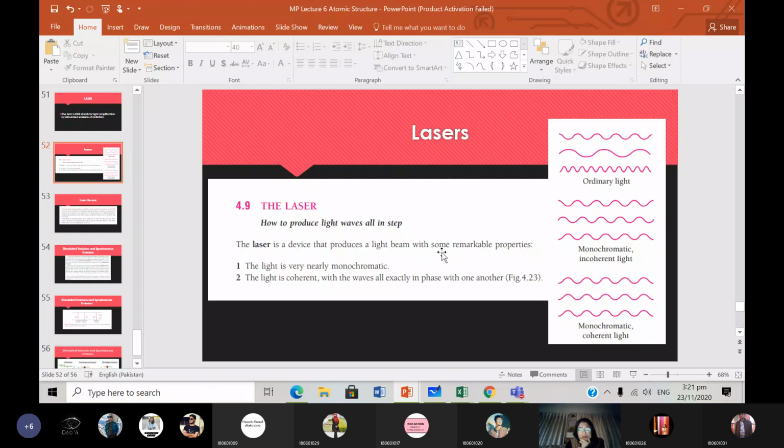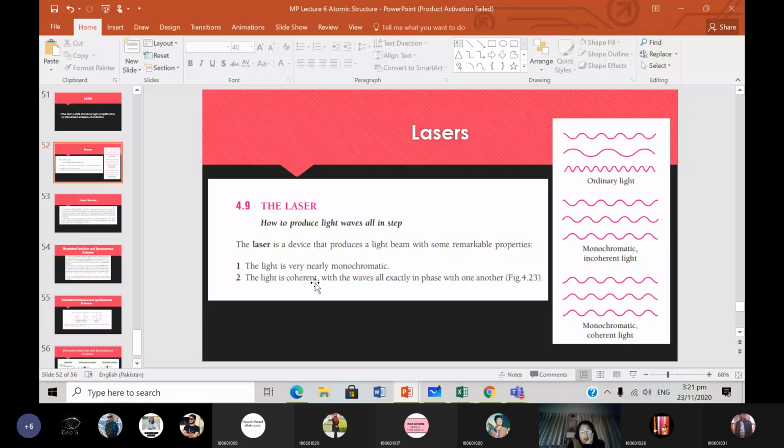Laser is a device that produces a light beam with some remarkable properties. So laser is basically a device that will produce a light beam that has very certain properties. One property is the light is very nearly monochromatic. What do we mean by monochromatic light? Anyone can tell me?